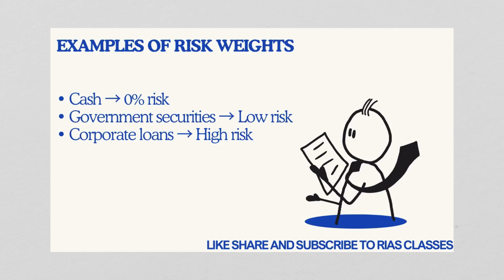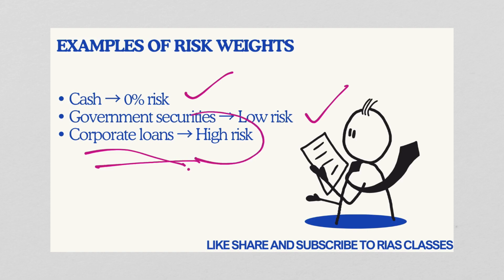Now let us look at some examples of risk weights. Let us understand this with a simple example. Cash, how much risk weight will it carry? Cash will carry 0% risk weight. Government securities, on the other hand, will again carry 0% or very low risk. Let's talk about loans to banks. They will again carry a lower risk weight. But if we lend to corporates, corporate loans will have a higher risk weight. So we can say that the higher the risk weight, the higher is the contribution to RWA.